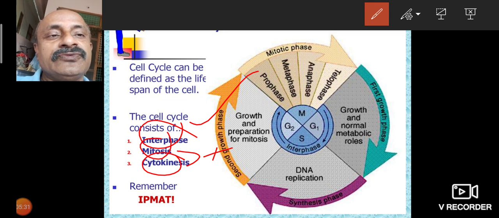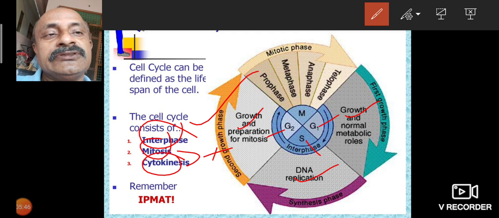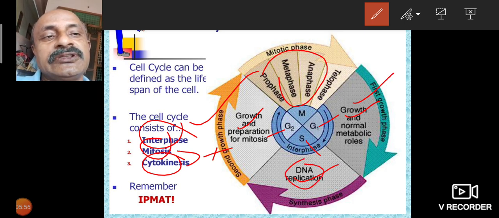First is the G1 stage, the growth stage, then the synthetic stage and the G2 stage. The third is mitosis. Here G1 means the growth one division. S means synthetic, the DNA replication process that takes place in the synthetic stage. G2 means growth and preparation for mitosis.